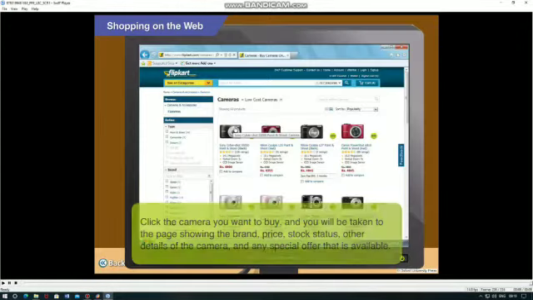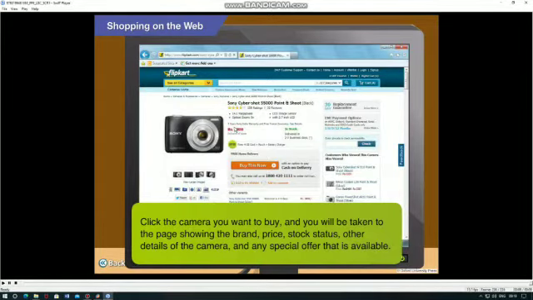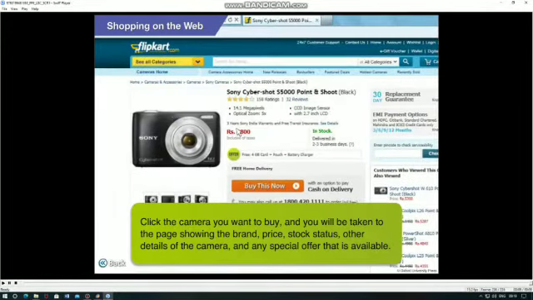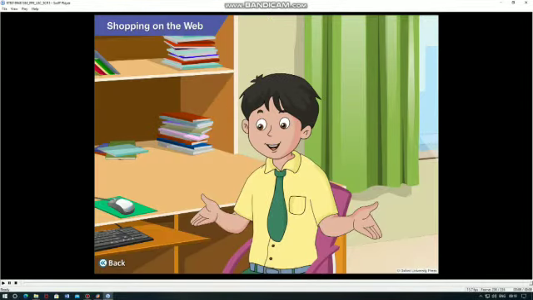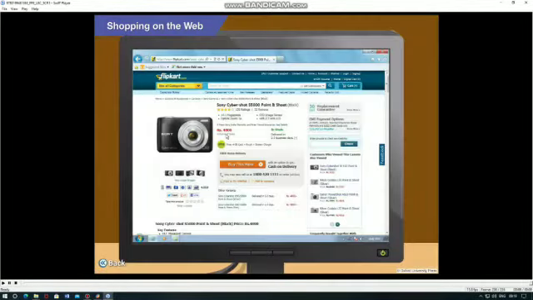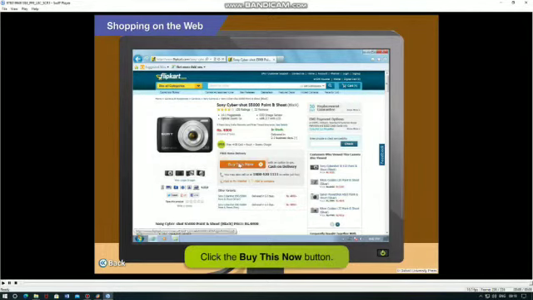Okay, Goggle, now click to choose the camera you want to buy. Look, it has taken you to the page where it shows its brand, price, its availability and other details, and also the special offer that is available. Yes, it is in stock. Now, if you wish to buy this camera, click on the Buy This Now button.